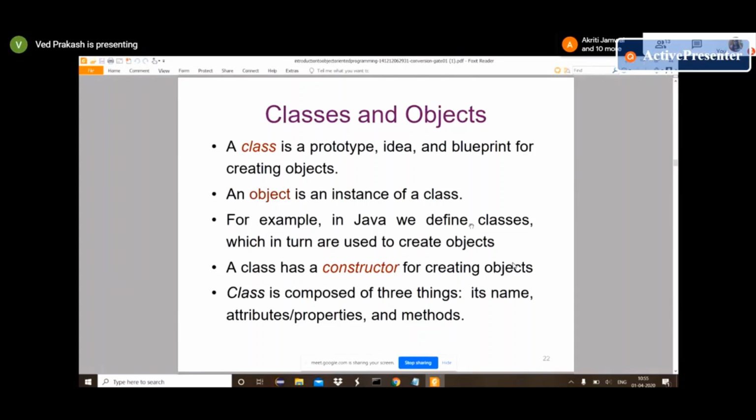And any class holds three types of things. First is the name. If we are defining any class, we will define a name also, so we can call that class. Then the class properties, meaning fields like price or color or anything, and methods. Methods are what exactly we want to do with that function or class.